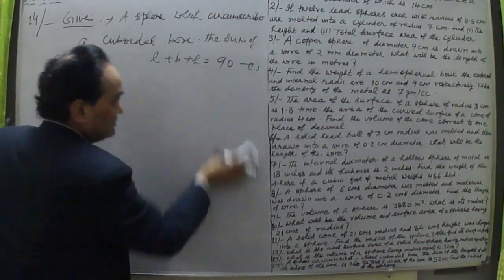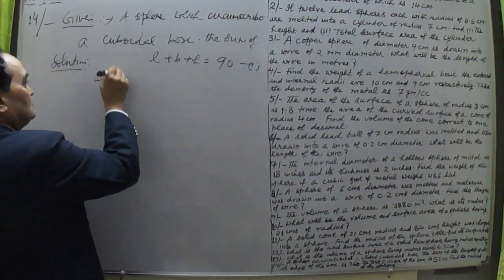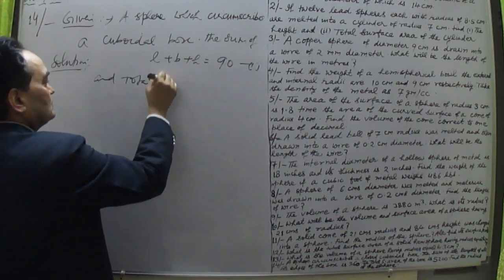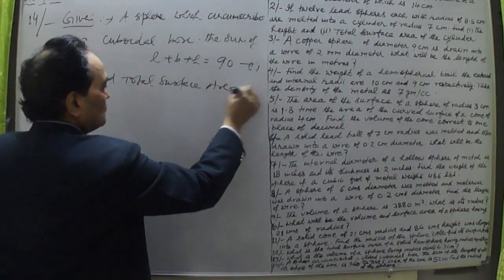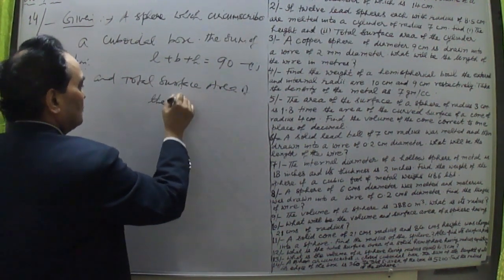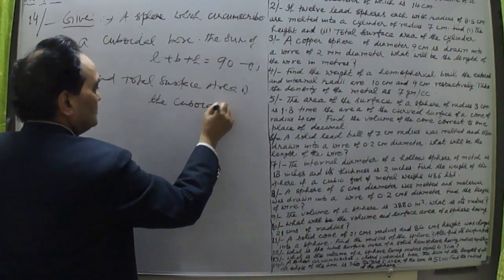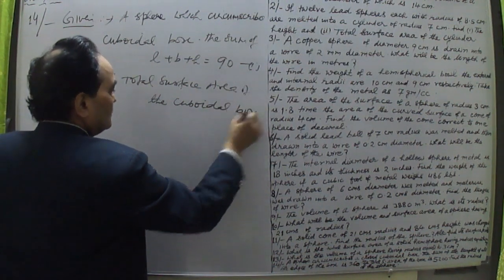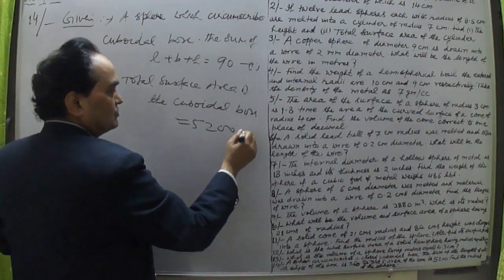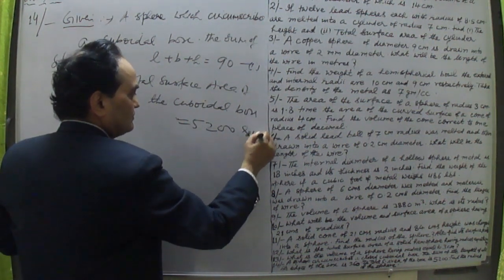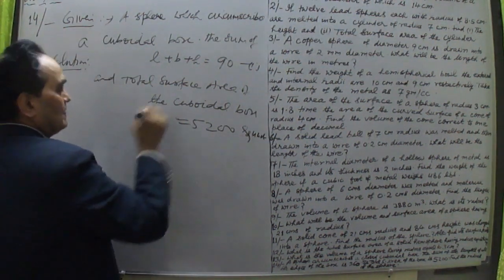Now it says total surface area of the cuboidal box is given to us as 5200 units, or this is square units because area is in square units.